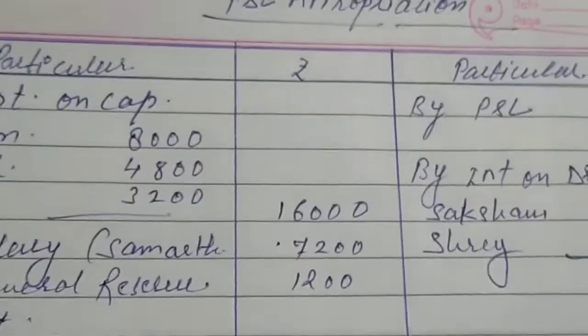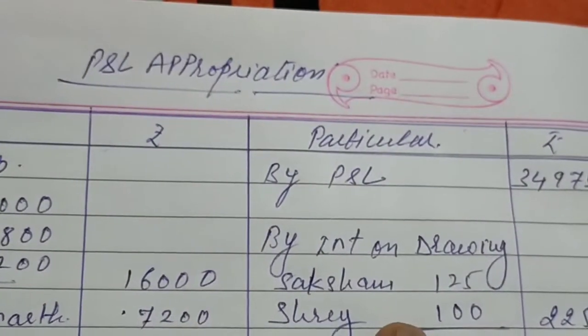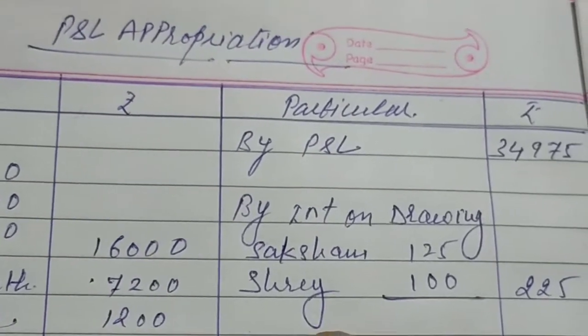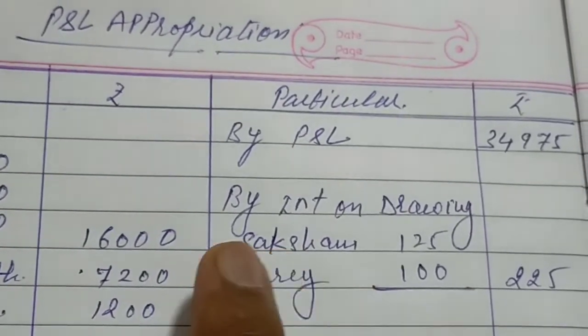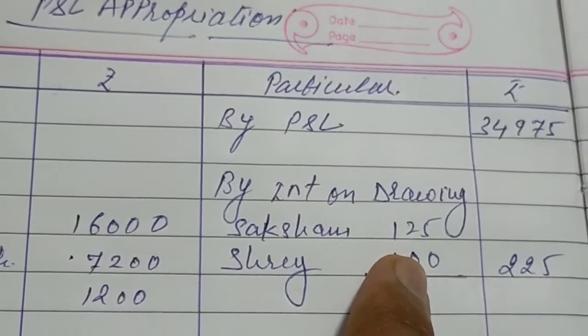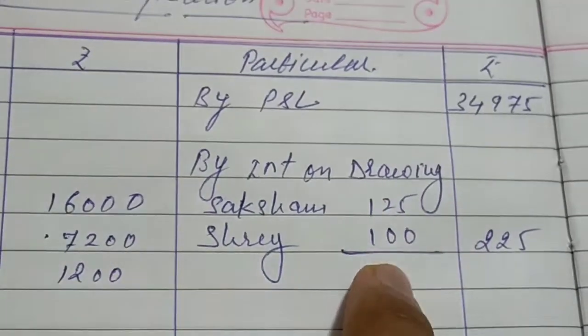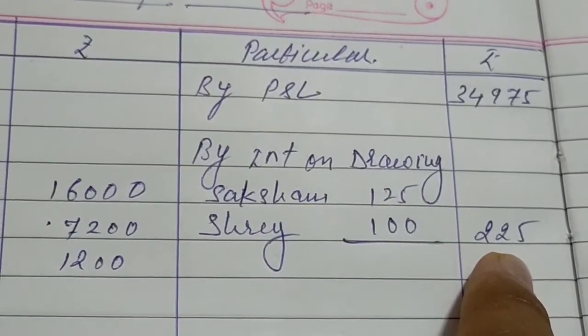As we know very well, interest on drawing from the point of view of the firm is income, so it will be put on the credit side. Saksham pays 125 to the firm, and Shreya will pay 100 rupees. So the total becomes 225, and it comes to the outer column.